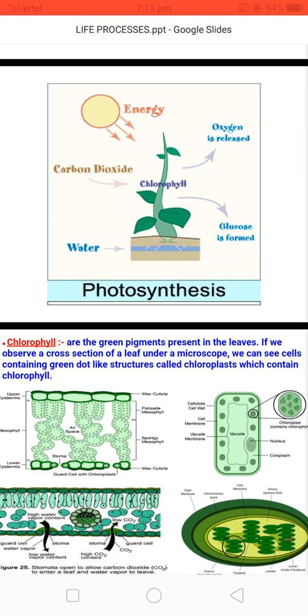This picture is depicting the process of photosynthesis. In this process, carbon dioxide is taken in by stomata and water is absorbed by roots. Oxygen is produced, which is released by stomata, and glucose is formed, which is stored in the form of starch in plants.